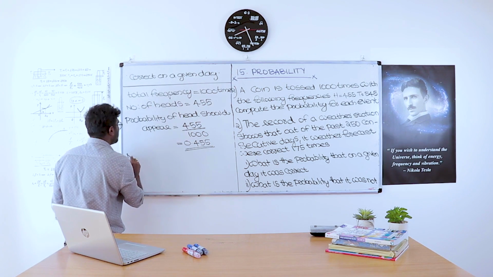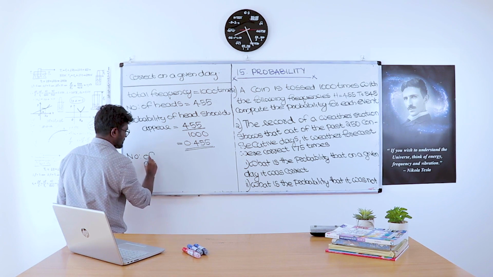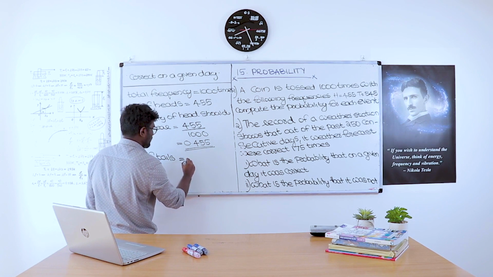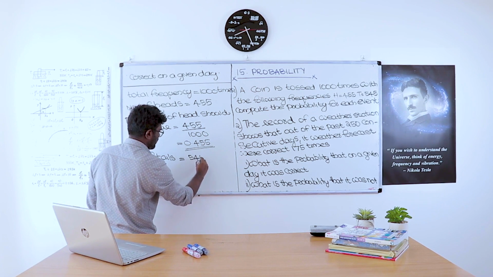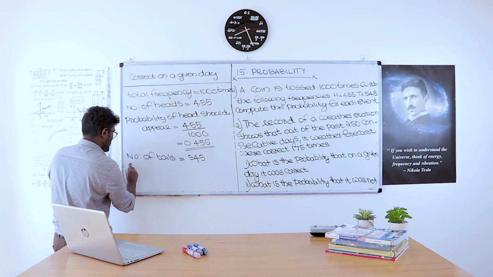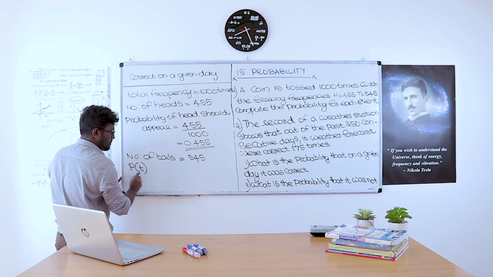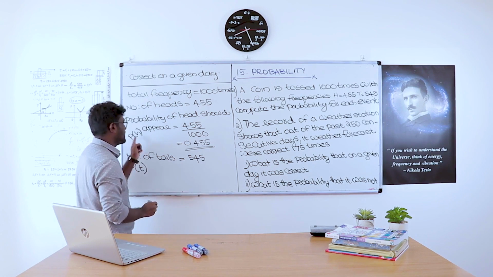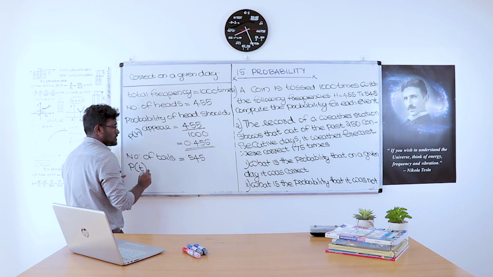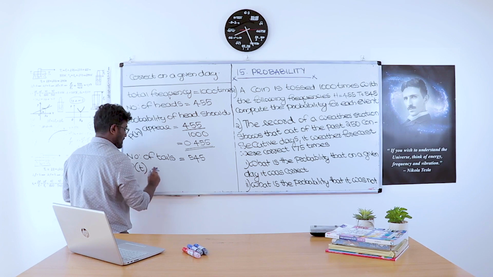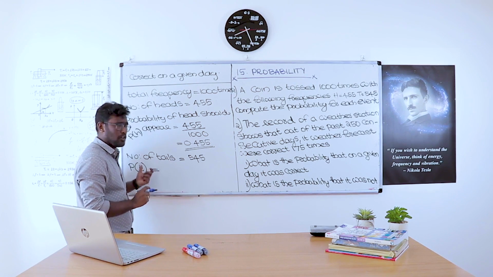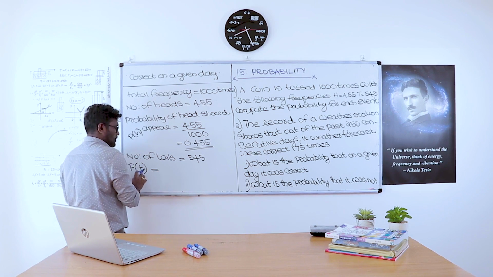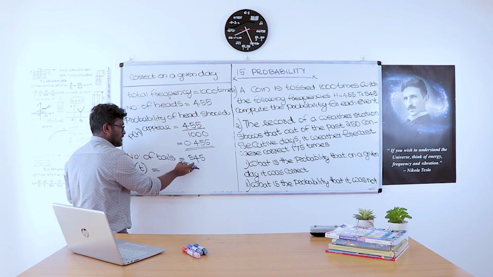So number of tails, what should be the number of tails? Number of tails equals 545. Probability of tail appearing. The probability of head appearing is taken as P of H, and the probability of tail appearing is taken as P of T. You can use any other letter such as P of A or B or C or D or E, like that.